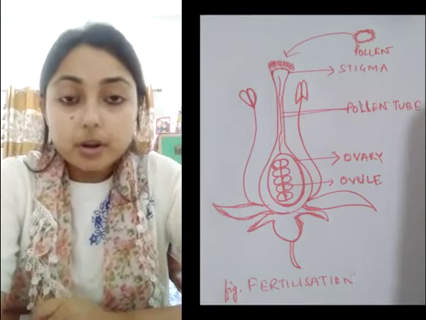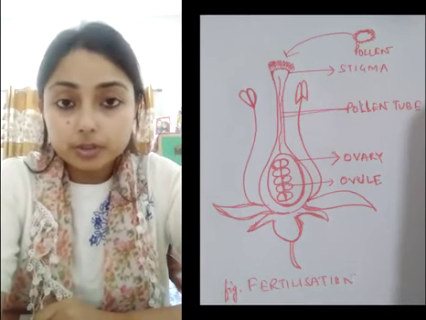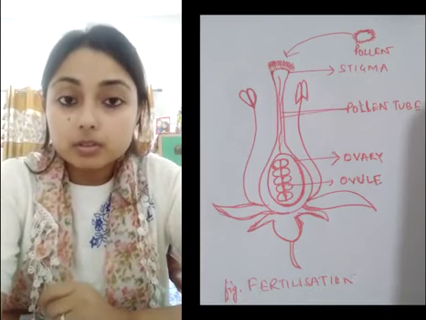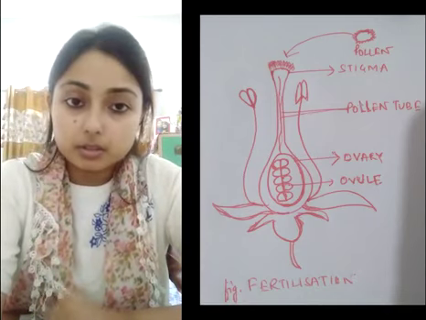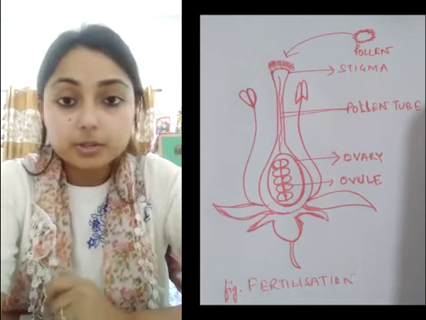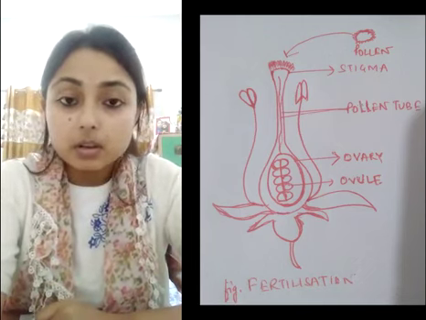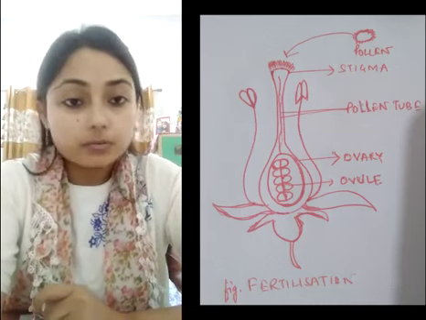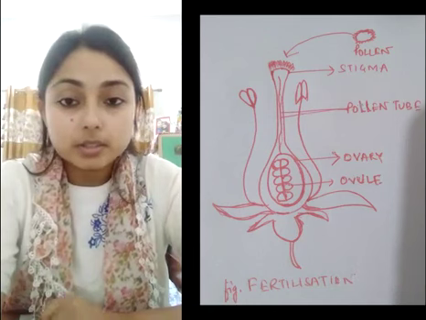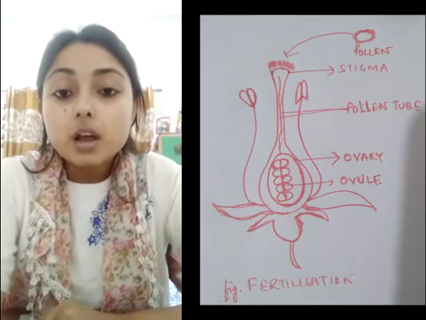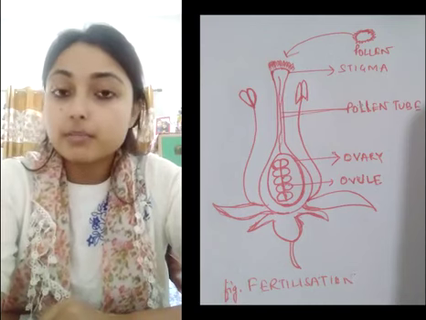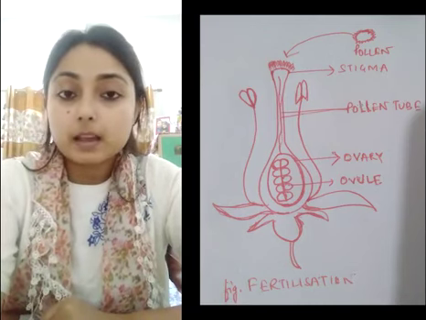In sexual reproduction, that is the type of reproduction where the gametes are involved, the prior process is fertilization. Fertilization is the prior process in sexual reproduction. Now, fertilization is a new term for you all. Now let us understand what fertilization is. Fertilization refers to the fusion of the male and the female gametes.